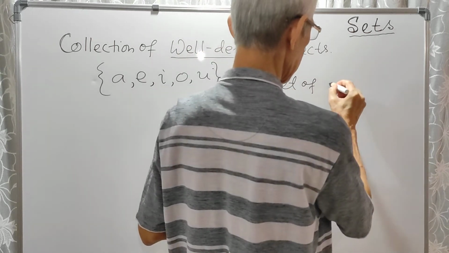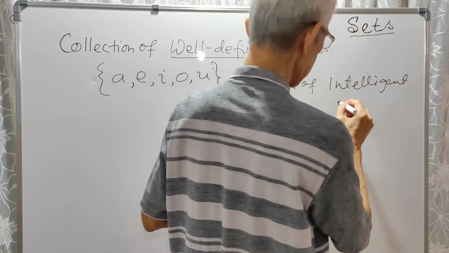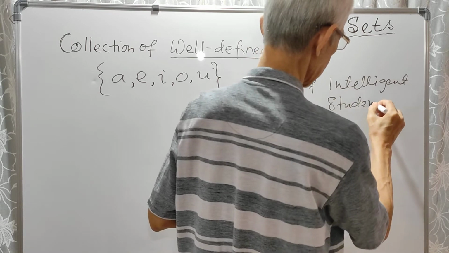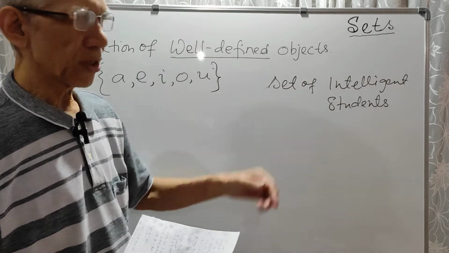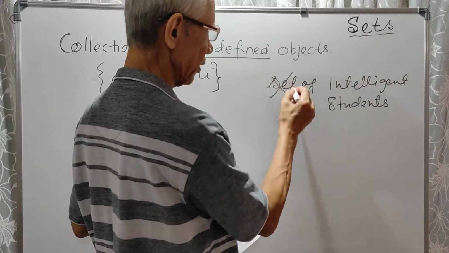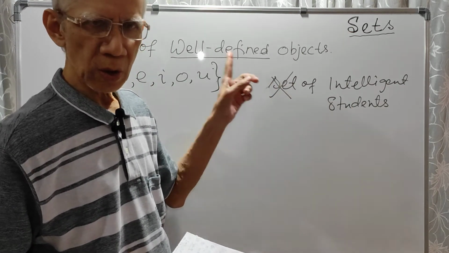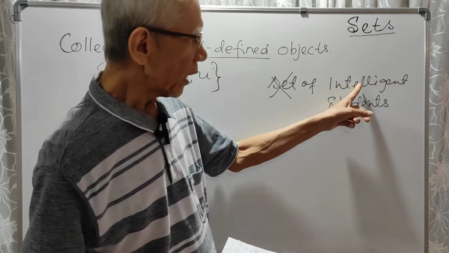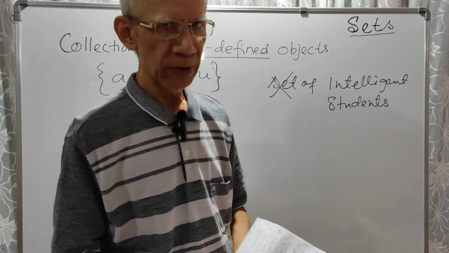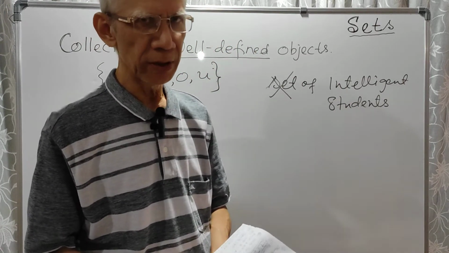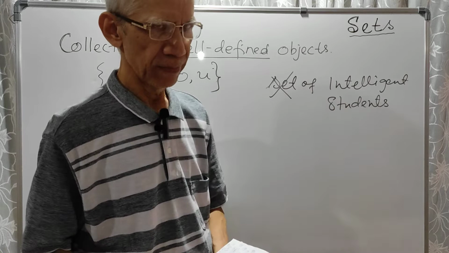set of intelligent students. Say collection of intelligent students. Now this is not a set, so we will not call it set. We will simply call it collection. Now you cannot call this group a set because who is intelligent, who is not intelligent, that is a matter of controversy. Different people will have different opinions about who is an intelligent student in your class. So therefore this is not well defined.